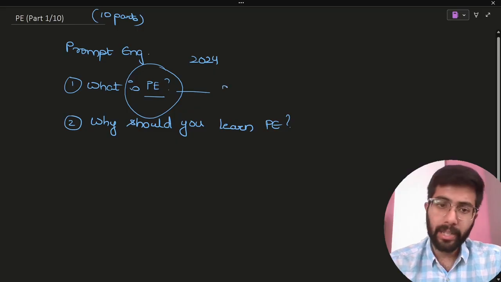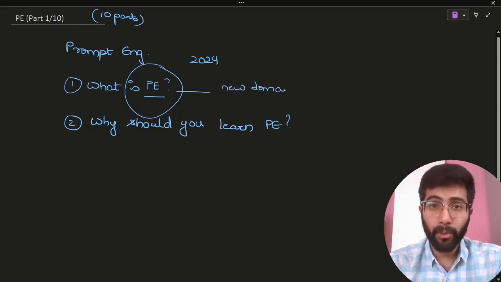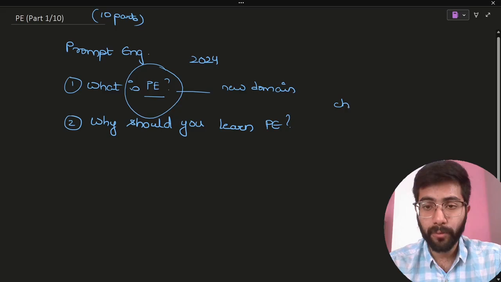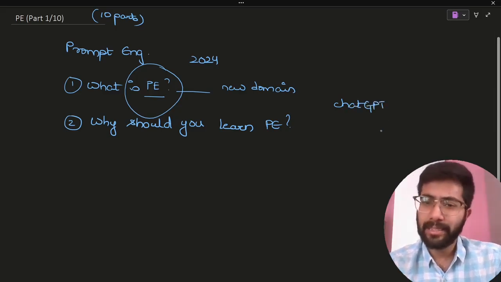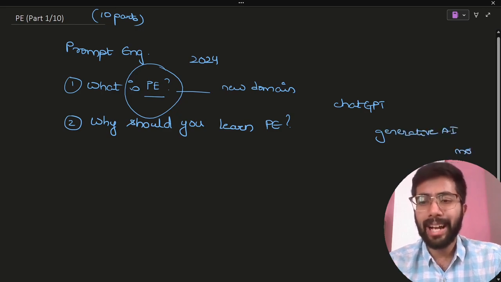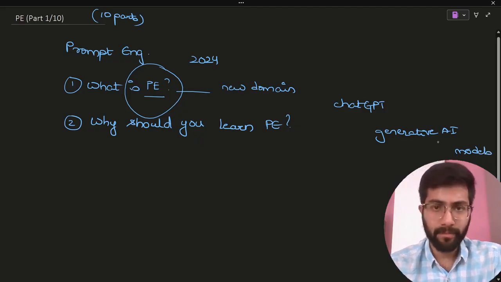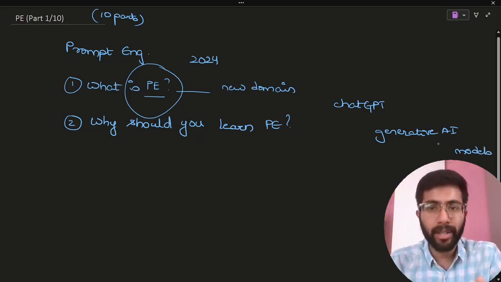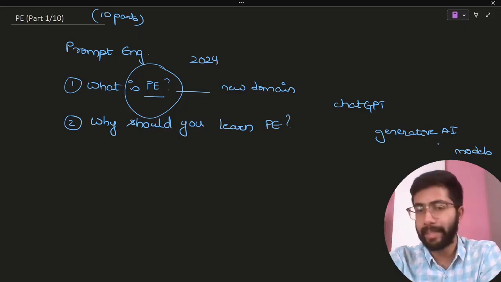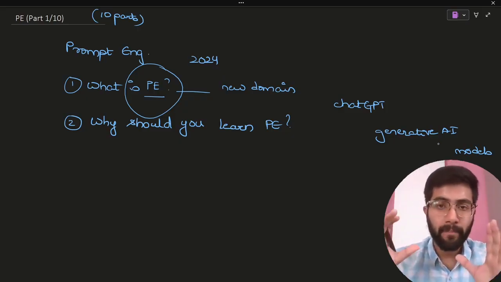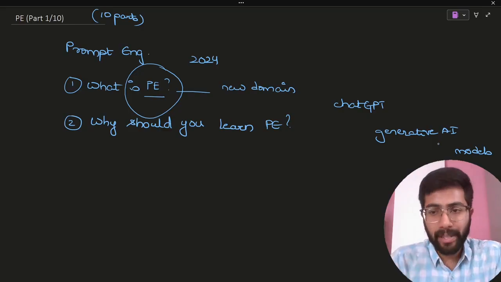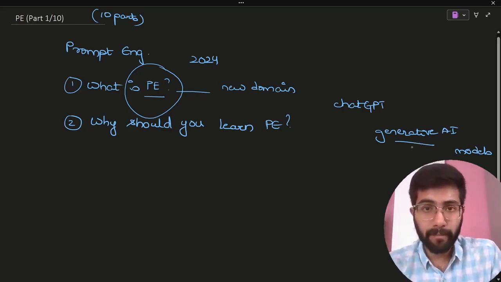This is a relatively new domain that has come to limelight only after the boom of ChatGPT, right? And what is ChatGPT? ChatGPT is a generative AI model that generates answers based on your questions. It's a chat based UI, so people call it ChatGPT. But ChatGPT actually depends on its GPT APIs, GPT models, right? Now, the main aspect of ChatGPT is its generative property.